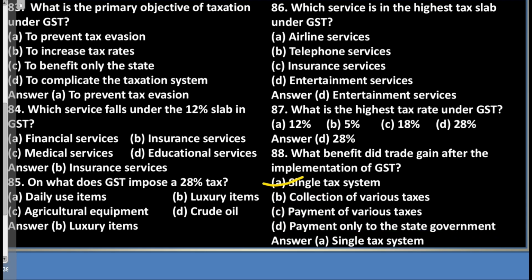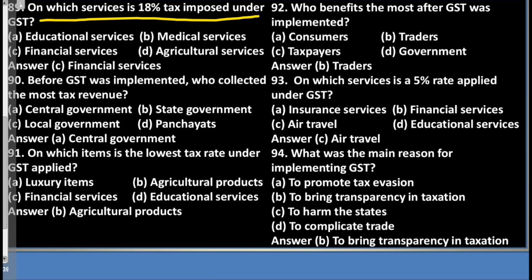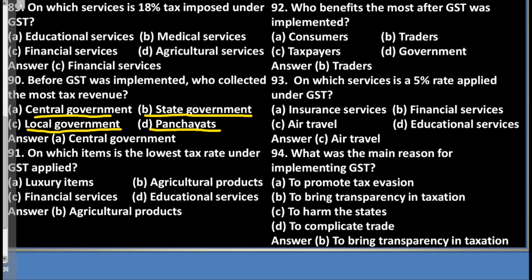Question 89. On which services is 18% tax imposed under GST? A. Educational services. B. Medical services. C. Financial services. D. Agricultural services. Answer C. Financial services. Question 90. Before GST was implemented, who collected the most tax revenue? A. Central government. B. State government. C. Local government. D. Panchayats. Answer A. Central government.